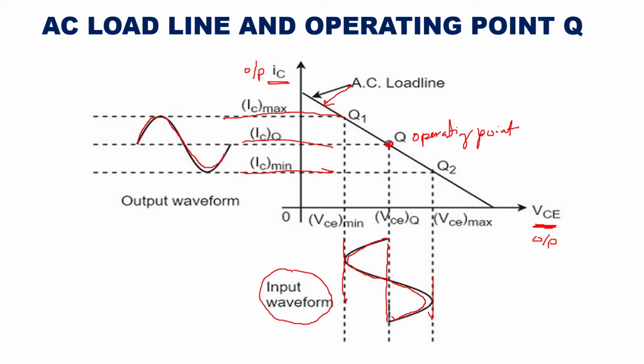So this is your output waveform, which is for the complete cycle, positive and negative half cycle. From 0 till 2 pi, the complete cycle has been amplified. So the collector current is flowing from 0 to 2 pi. For the full cycle, the collector current is going to flow. This is your class A operation.